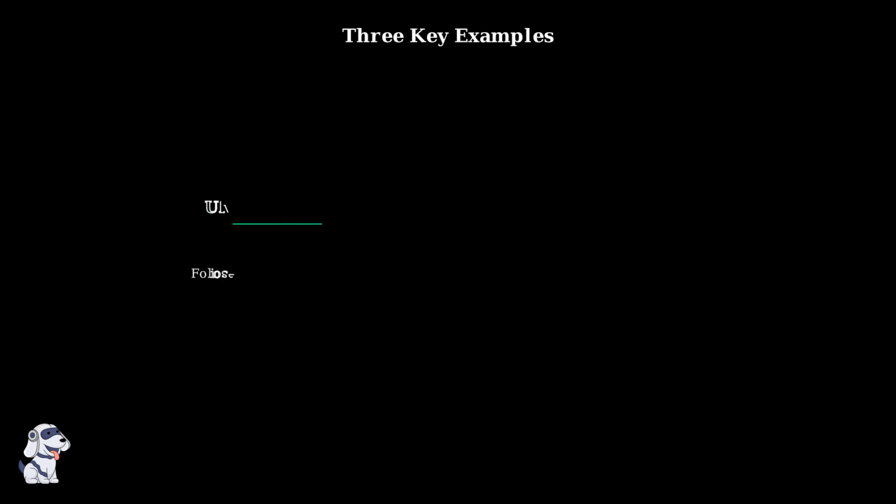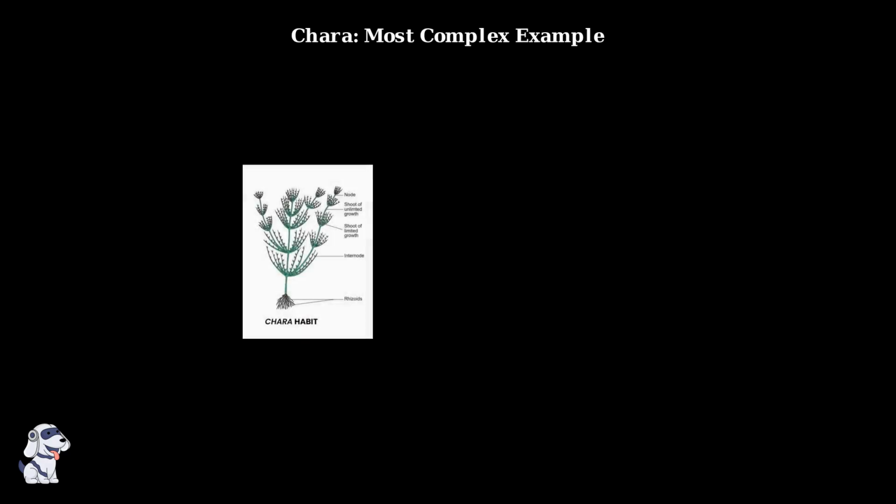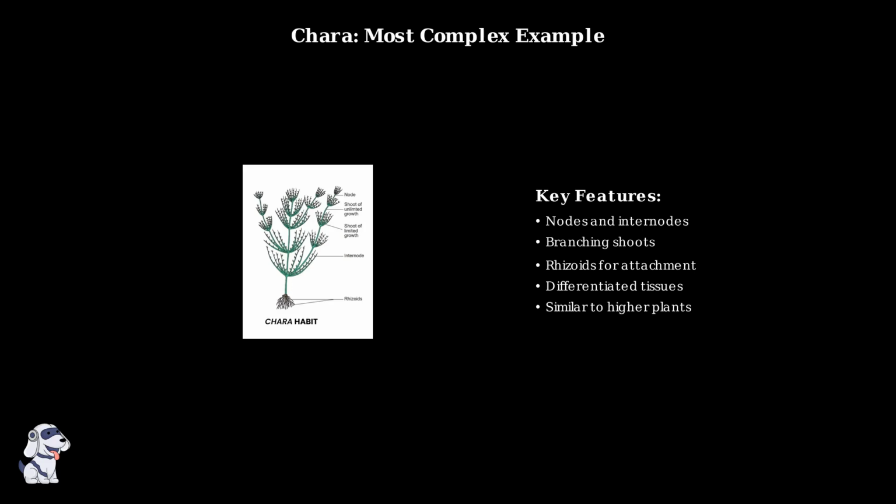There are 3 main examples of parenchymatous algae, each showing different levels of complexity. Ulva has a foliose or leaf-like structure, Enteromorpha forms tubular shapes, and Chara develops highly complex plant-like organization. Chara represents the most sophisticated parenchymatous organization. It has distinct nodes and internodes, branching shoots, and rhizoids for attachment. This complex structure shows remarkable similarity to higher plants, demonstrating how advanced algal organization can become.